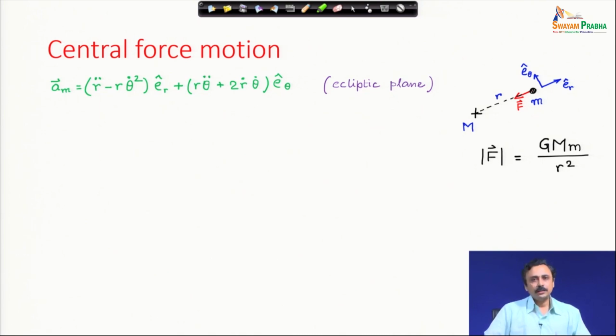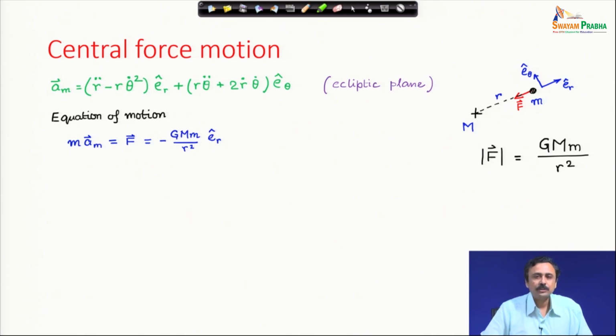The Moon around the Earth also has such a plane, but that plane is slightly inclined with the main ecliptic that has the Sun and Earth in it. So on this ecliptic plane we are using the polar coordinate system, and the acceleration of small m, which is Earth, is given by the acceleration expression, which we have discussed so many times.